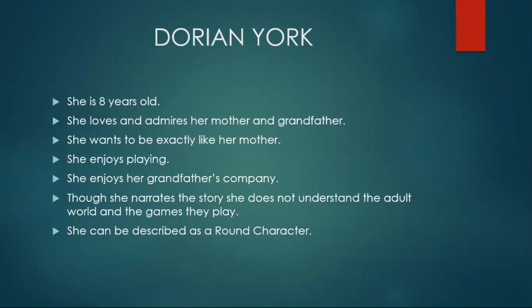Dorian York can be described as a round character. Dorian is important to the story because 1, she is the narrative voice, and 2, she is a child narrator. A child narrator makes the story that she tells us even more interesting, believable, and dramatic. Though she is a child, she is very involved in and interested in the adult world. And we see this in the way she narrates what she sees and hears innocently.